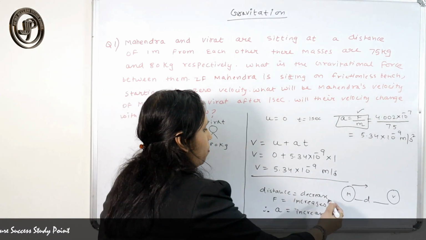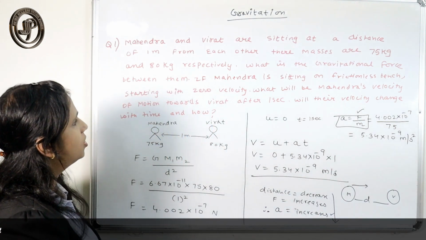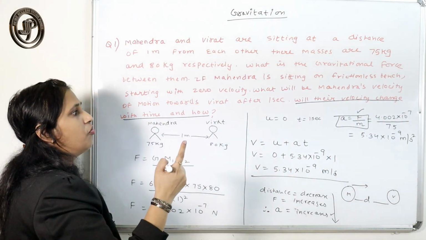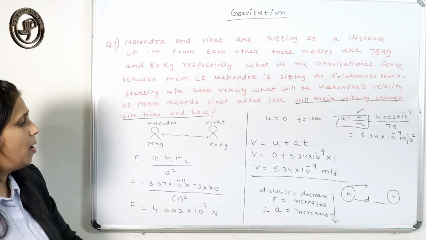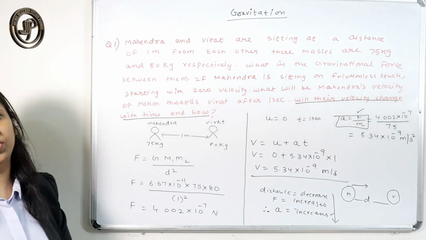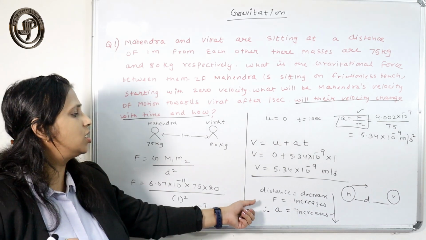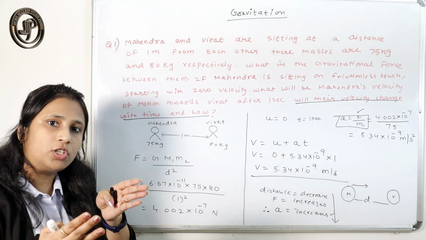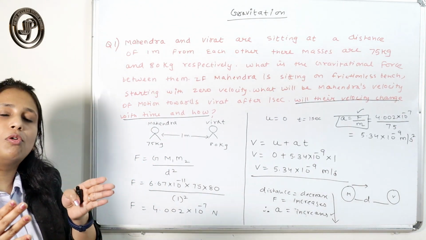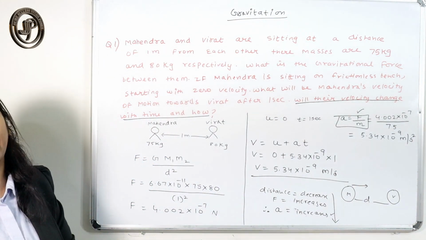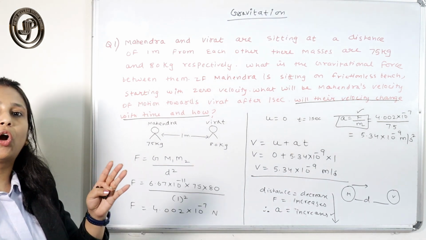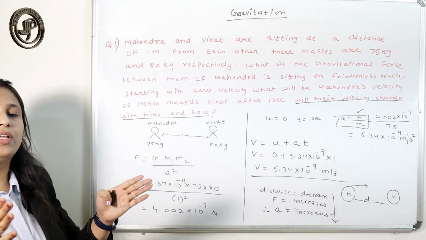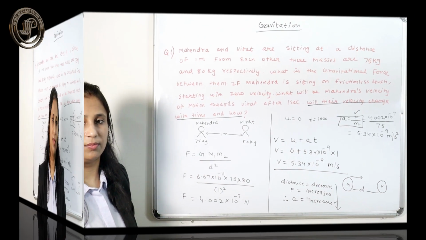You have to mention these three sentences to answer this point. Velocity changes with time because acceleration changes. Why does acceleration change? Because they approach each other, so the force of attraction between them increases because the distance between them decreases.